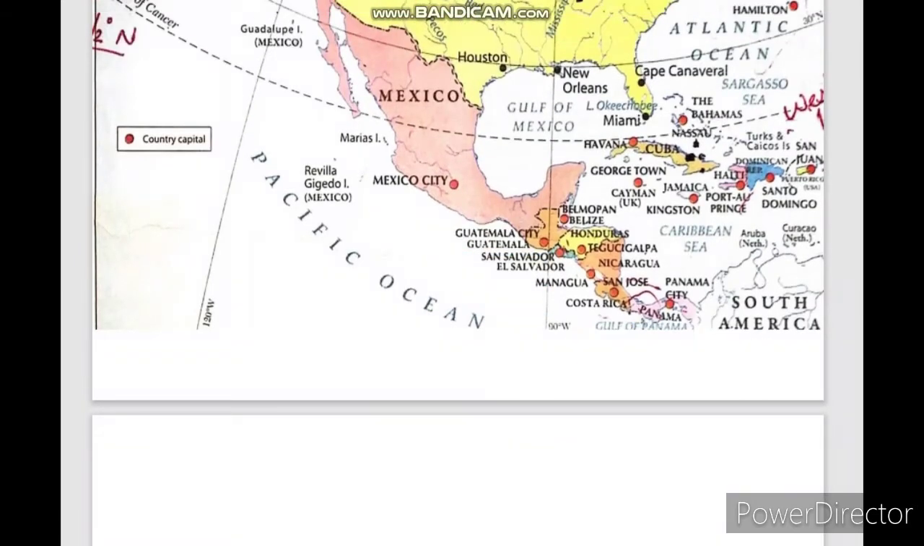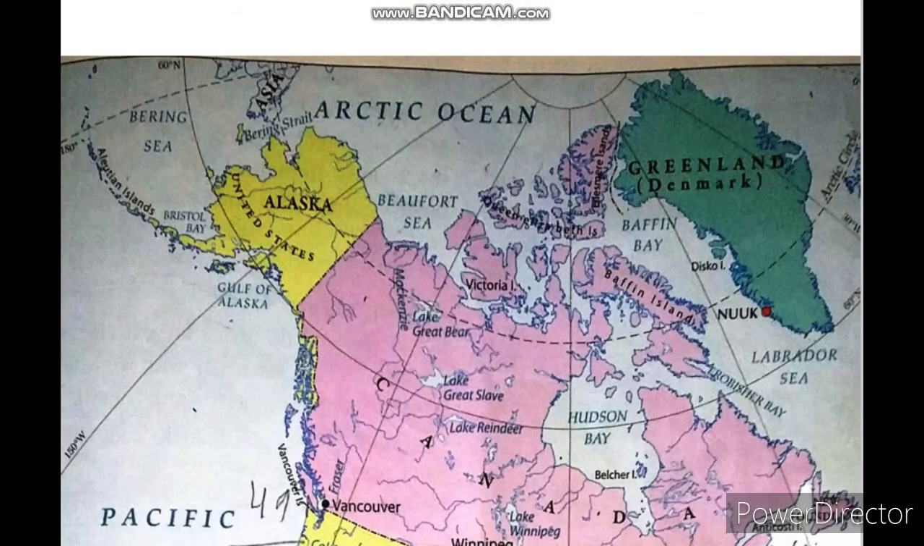Okay, now coming on to the next point. Now I have come to the northern part of North America, and you can see here the Aleutian Islands. It is written here. Okay, let me change the color. Okay, so here, Aleutian Islands.